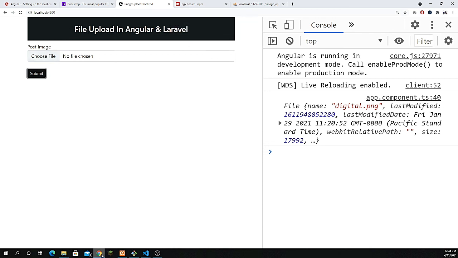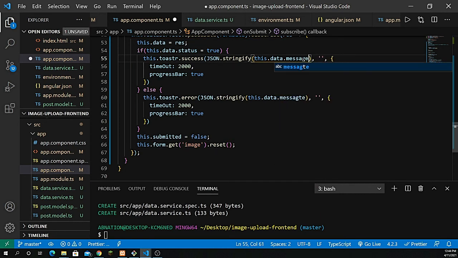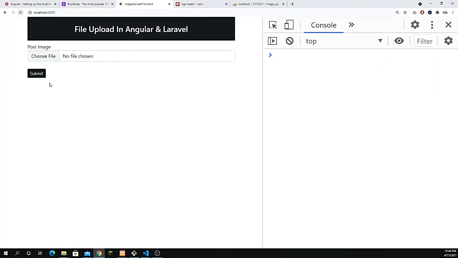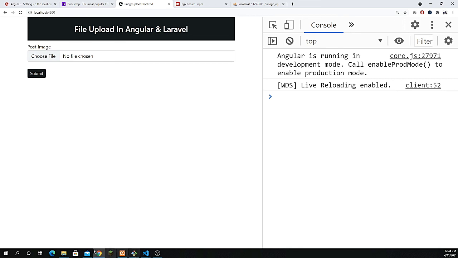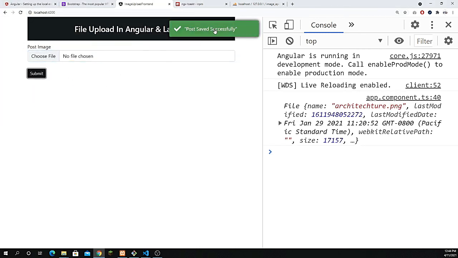So let's go back and check. Yeah, the spellings are wrong. So this.data.message, same here, and save it. And actually I need to close that. All right, so now if I just try to choose it, now let's click the submit button, and you see the post is saved successfully and the form is clear, right?